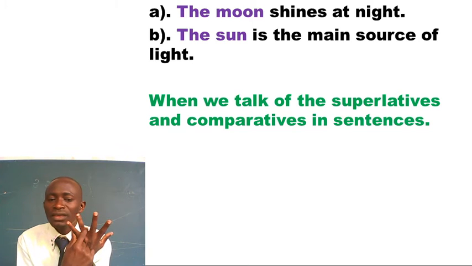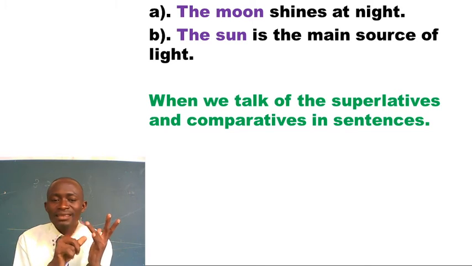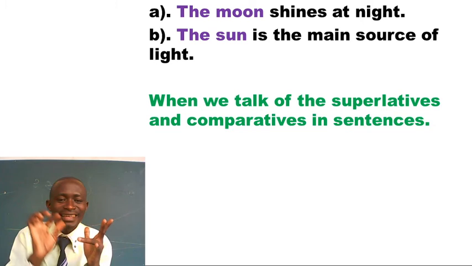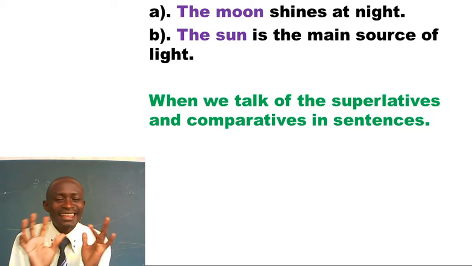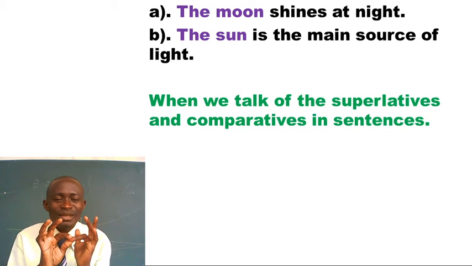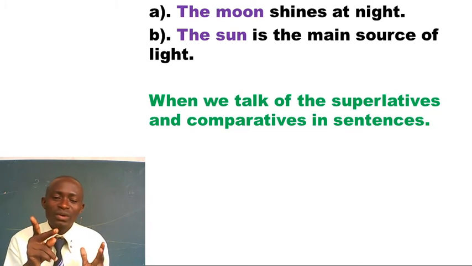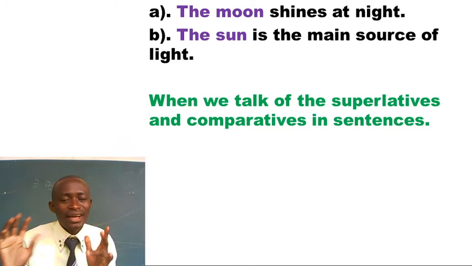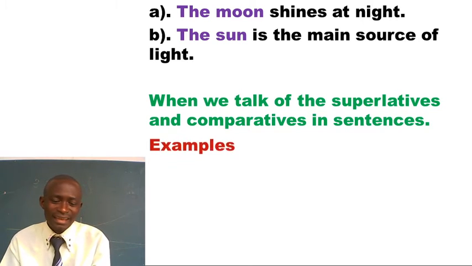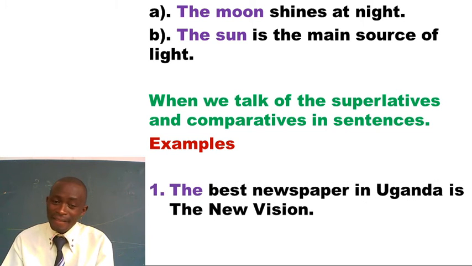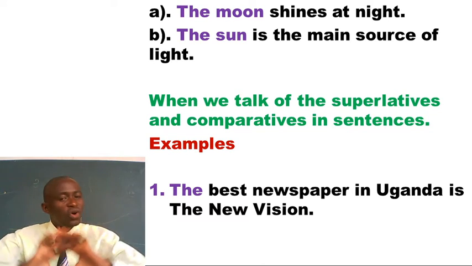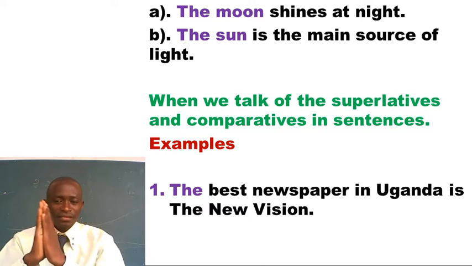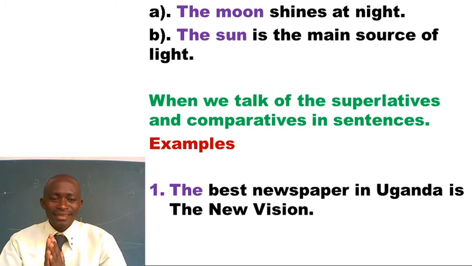When we're comparing two things, Jimmy and Alex, in terms of height, we can say Alex is taller than Jimmy. So Jimmy is the shorter of the two boys. Alex is the taller of the two boys. Look at what I've said here in terms of example. The best newspaper in Uganda is the New Vision. Of all newspapers, I have identified the New Vision as the best.